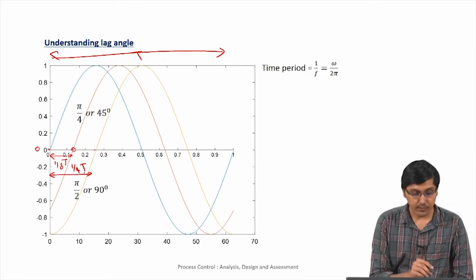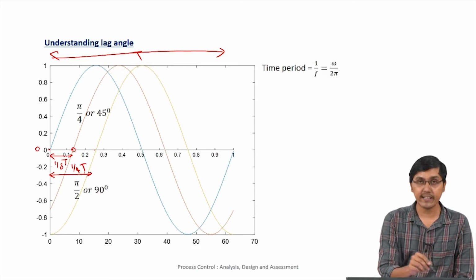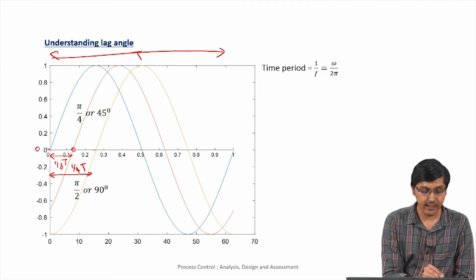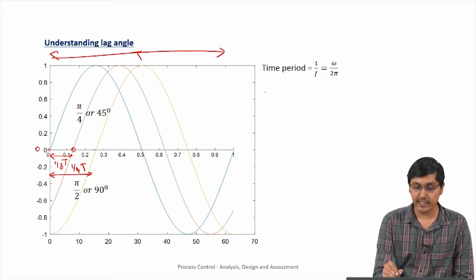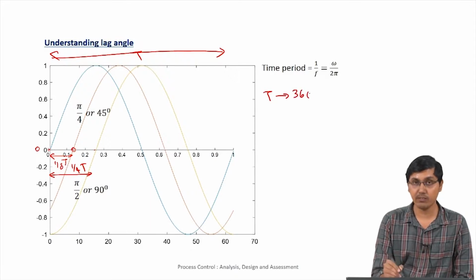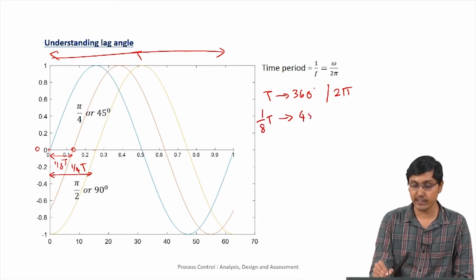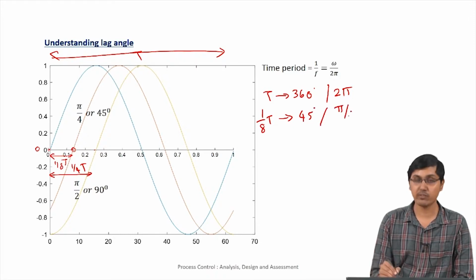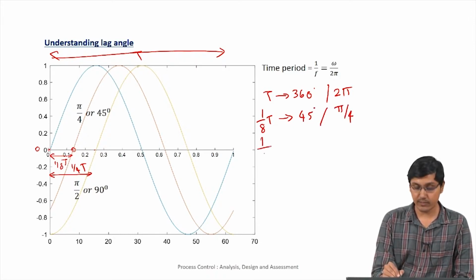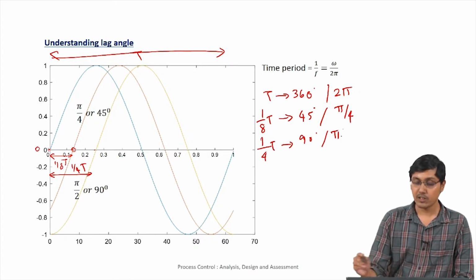So one way to measure this is in terms of angle. If we say the total time period t corresponds to 360 degrees, which is normally what we take for a sine wave, or in terms of radians 2 pi, then 1/8 of t will correspond to 45 degrees, or pi by 4, and 1/4 of the time period we will say is 90 degrees, or pi by 2. So this is the way we tell.